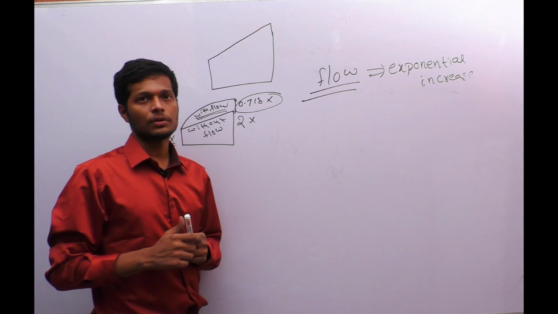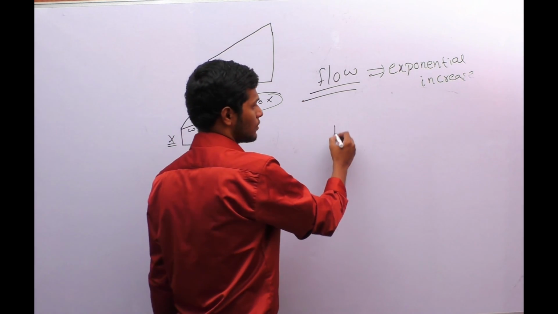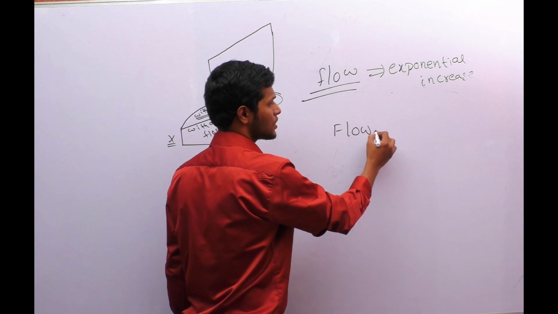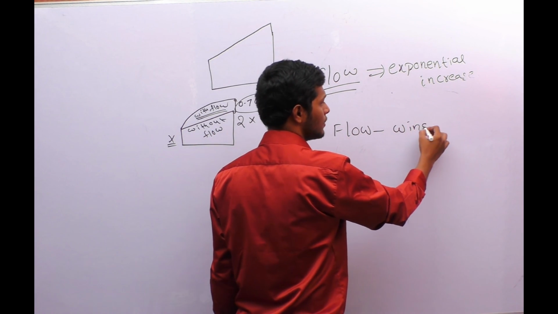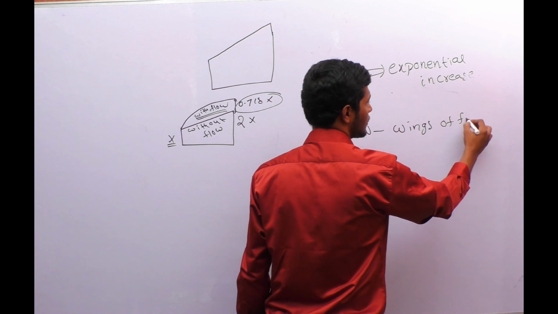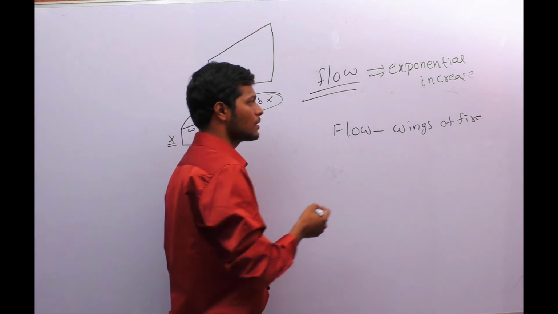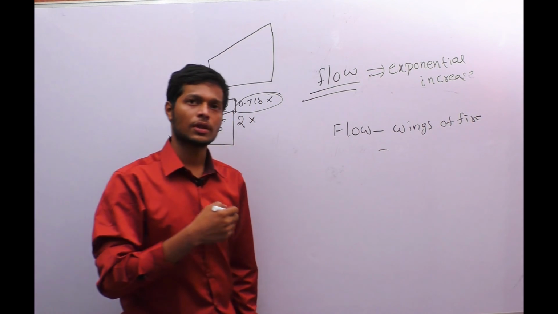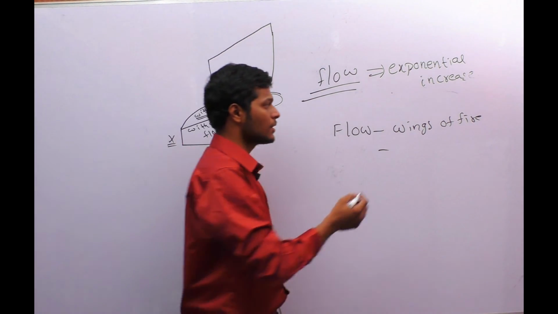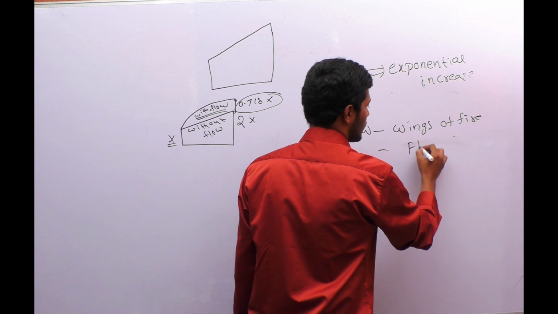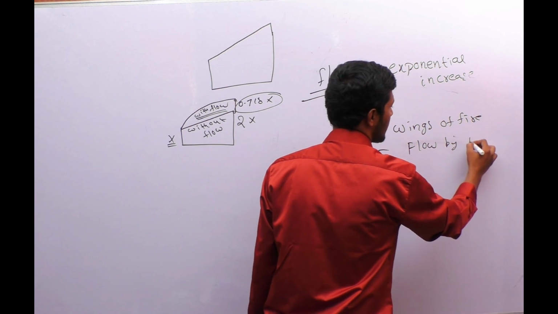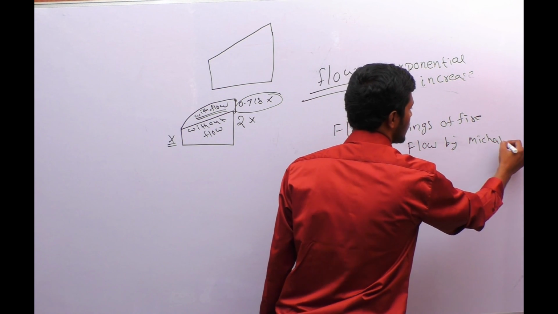If you want to know about flow psychologically, then you can read Wings of Fire by Dr. APJ Abdul Kalam. If you want to know flow in a scientific way, then read Flow by Csikszentmihalyi.